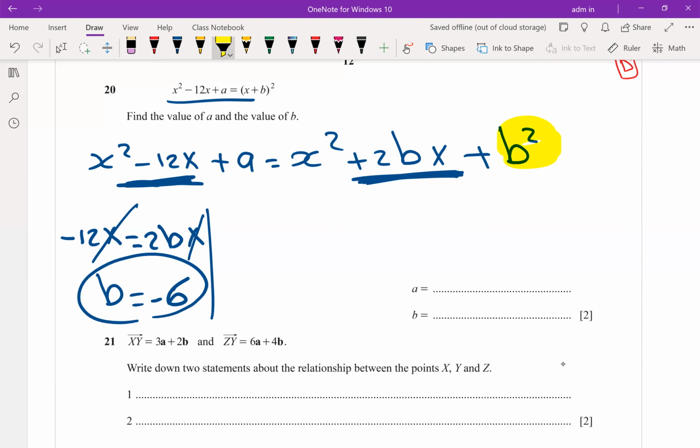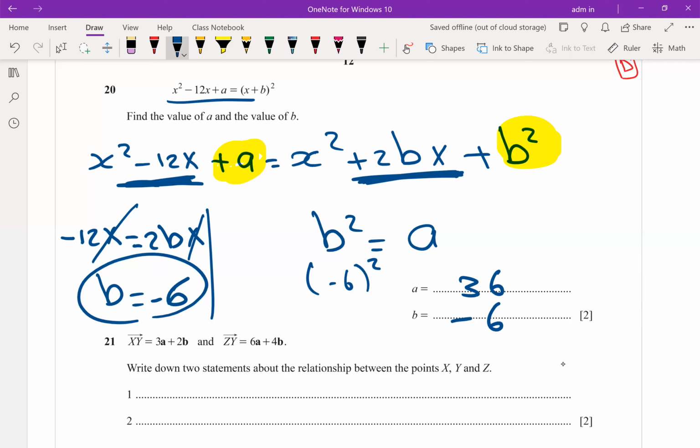Then b squared is equal to a. We already have b, negative 6. Make it squared, it will be 36. So a equals 36 and b is negative 6. Again: expand, equate, compare. Two expressions are equal: the first term equals the first term, the second term equals the second term, the third term equals the third term. Clear?